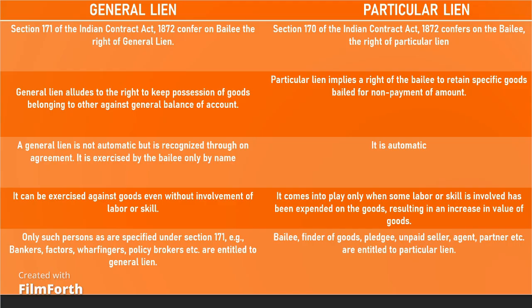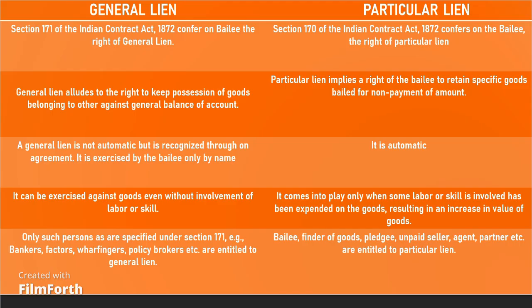Where the bailee delivers the goods without receiving his remuneration, he has a right to sue the bailor. In such a case, the particular lien may be waived. The particular lien is also lost if the bailee does not complete the work within the time agreed. General lien of bankers, factors, wharfingers, attorneys and policy brokers, Section 171.